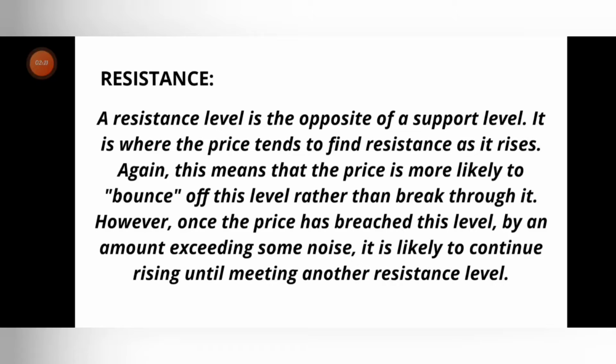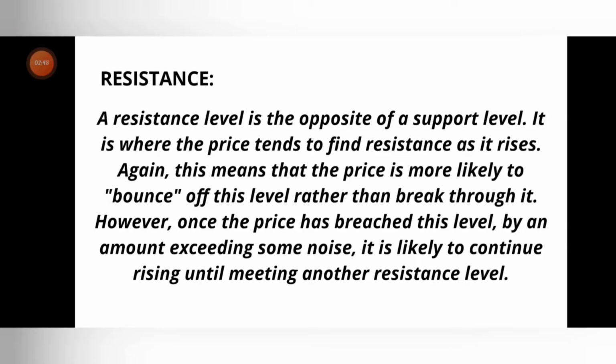As we discussed for the support level, if a support level is broken, it becomes a resistance. Similarly, if a resistance is broken and the price rises higher, then that previous resistance becomes the present support level, and the price level above can become a second resistance level. So support means buyers in control, and resistance means sellers in control.